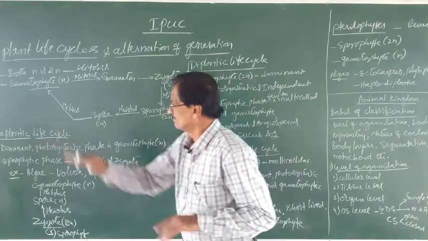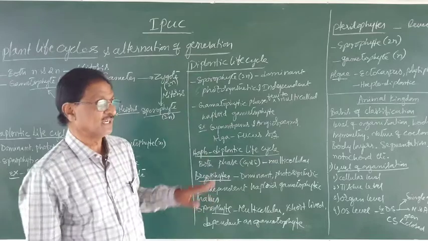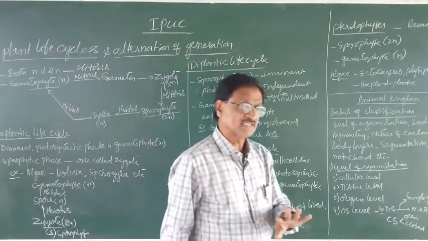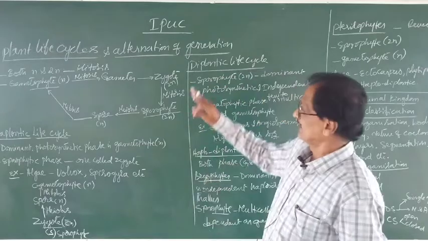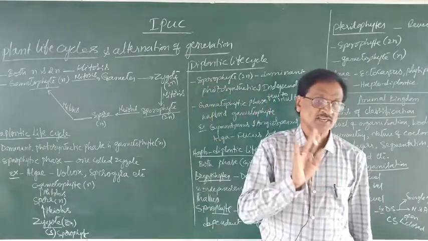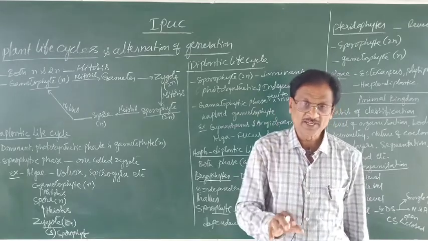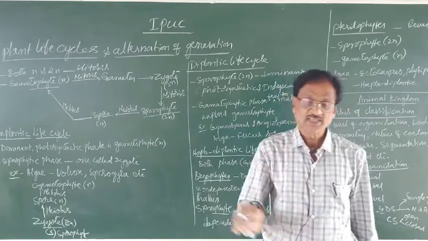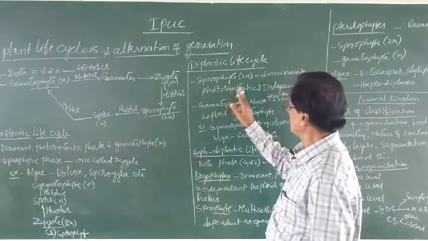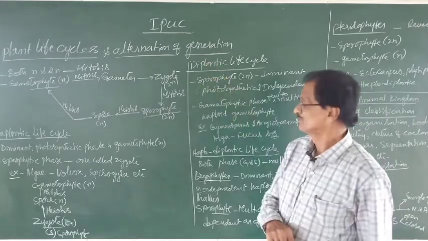The second is the diplontic life cycle. Here the term itself indicates that the dominant phase is what? Sporophyte, which is diploid. It is dominant, photosynthetic and independent. This is the dominant phase in these plants.